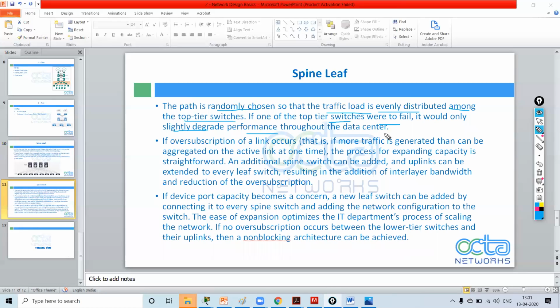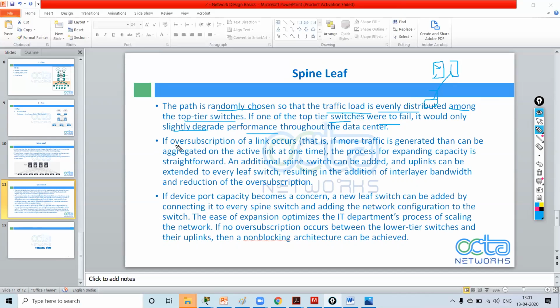If one of my spine switches fails, the access layer switch is connected to another spine layer switch, so it can connect to that one and it will not degrade the performance.